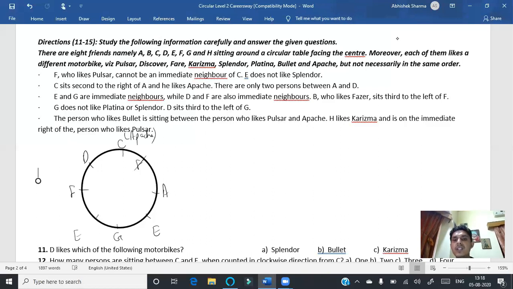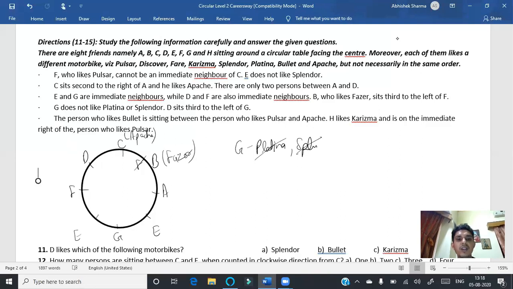B, who likes Fazer, sits third to the left of F. So third to the left of F, B should be here, and the bike of B is given. Thereafter, G does not like Platina or Splendor, so we can write for G that Platina and Splendor will not be there, so we are removing these. D sits third to the left of G has been done.